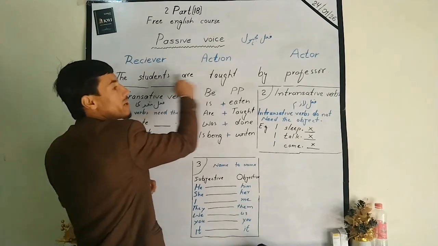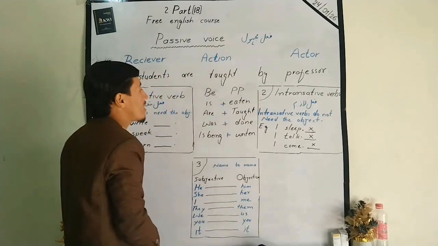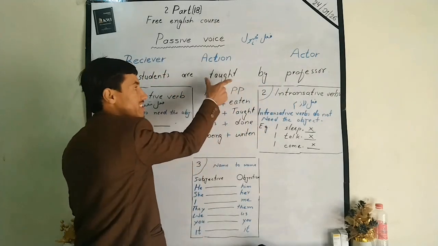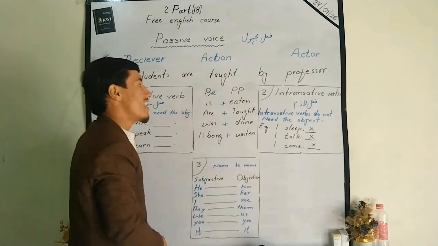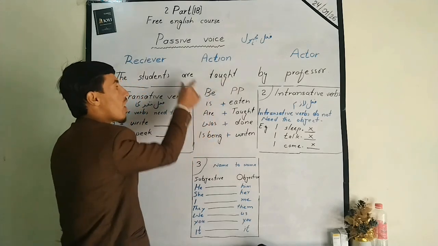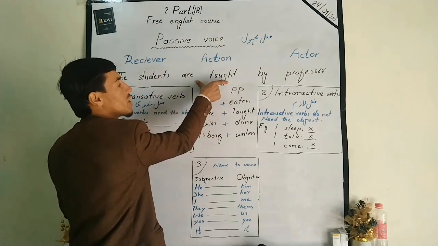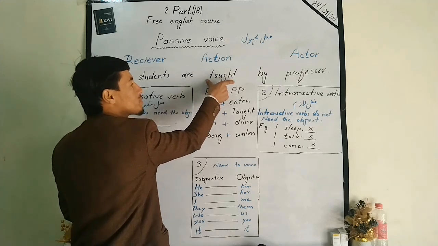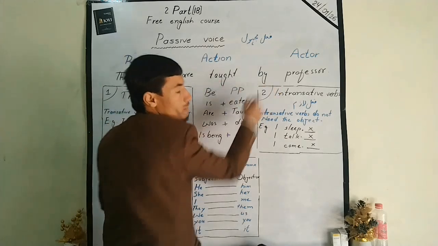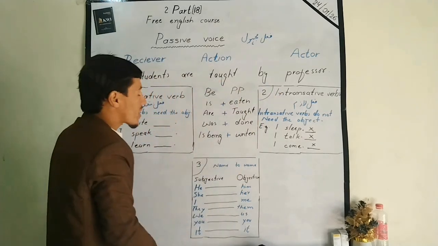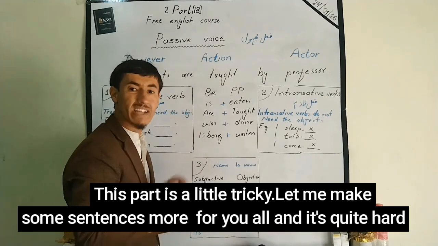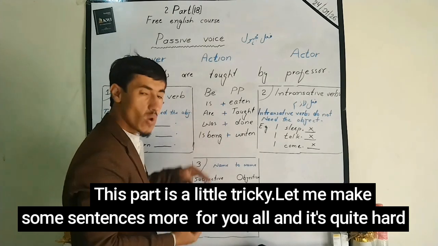So dear learners, this is the first example that we have. The professor teaches the students. Teaches is the present simple tense. So with the present simple tense we have the be verb are. So are is used with the past participle, and the students are taught by the professor. So got it? This part is a little tricky. Let me make some more sentences for you, because it's quite hard.